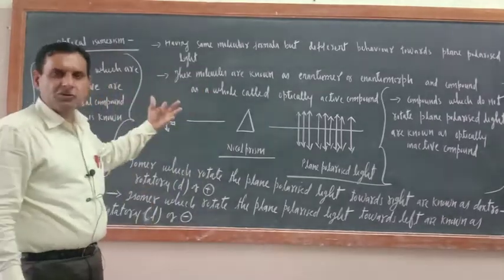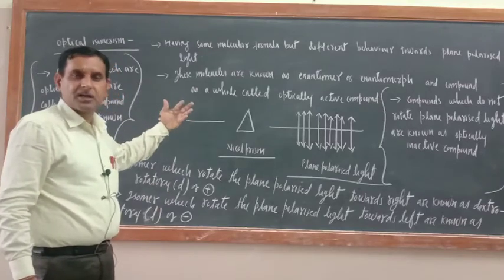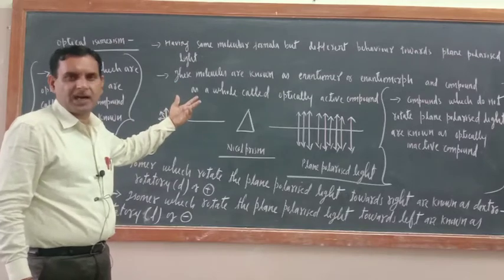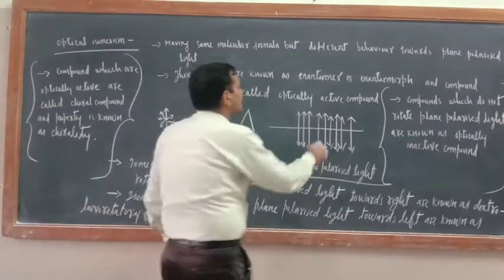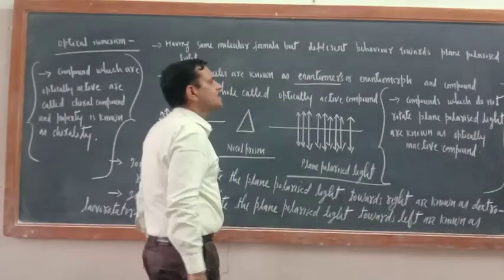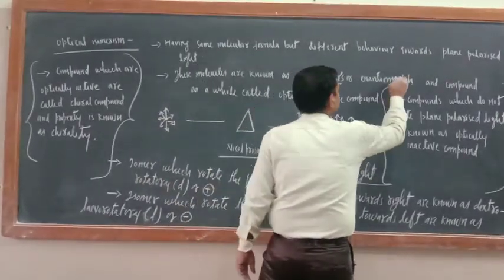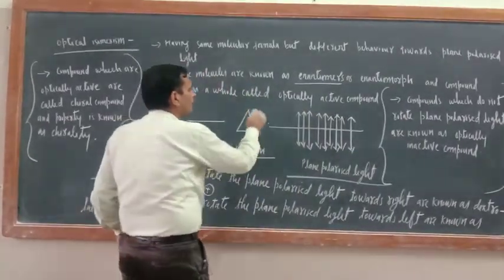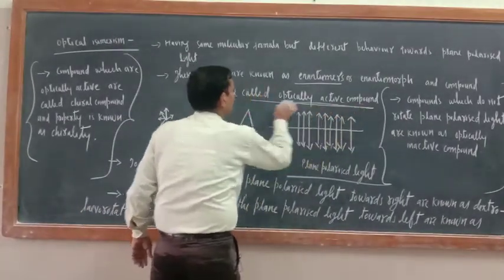So the molecules which are showing different behavior towards the plane polarized light, they are known as enantiomers or enantiomorphs, and the compound as a whole is known as optically active compound, okay.